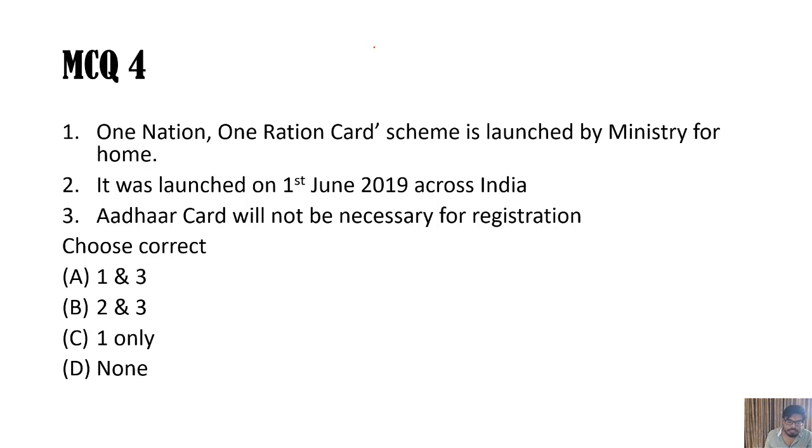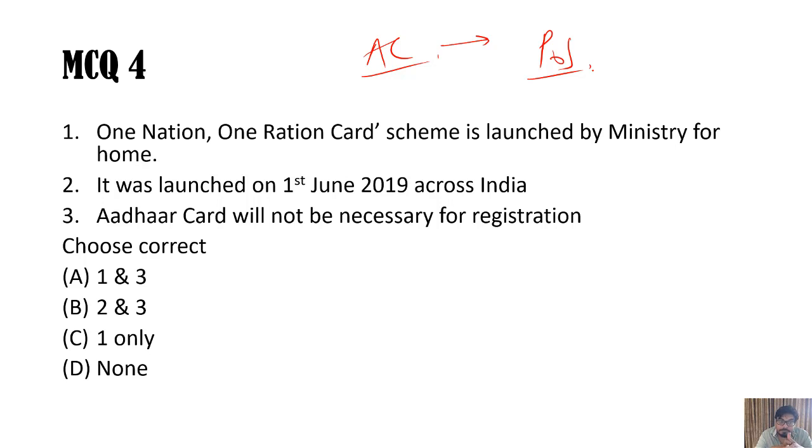Why? Because Aadhaar card was necessary here. And with the Aadhaar card use, the POS devices will work on all these places. And with this one nation, one card scheme, all the poor people will have this card, and anywhere they go in India, they will get the food. And that is under the Food Security Act. We all know that they are getting the subsidized grains there. So 2 rupees per kg, 3 rupees per kg, and 1 rupee per kg grains they are getting there.